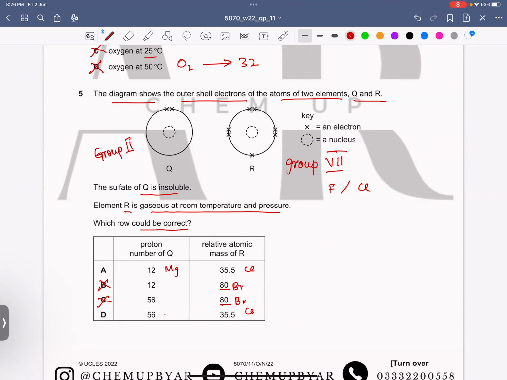Can anybody confirm whether 56 is calcium or strontium? Sir, 56 is barium. So magnesium sulfate is soluble, which makes A wrong, and it means D is the correct answer.